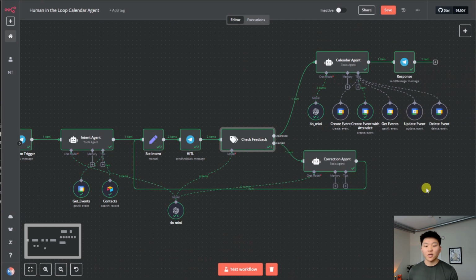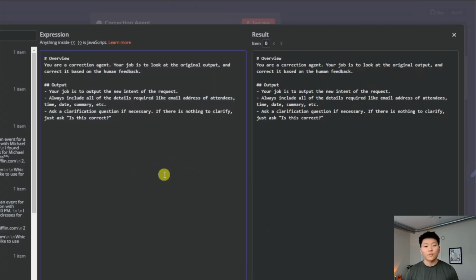Let's take a look at the actual system prompt within the correction agent now. Cool, so this one's not as long. All we said was, the overview is you're a correction agent. Your job is to look at original output and then correct it based on the human feedback. So those are the 2 parameters we defined in that user message. And now for the output. Your job is to output the new intent of the request. Always include all the details required, like email address of attendees, time, date, summary, etc.